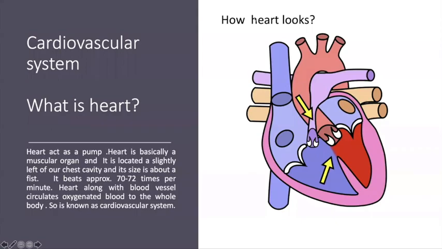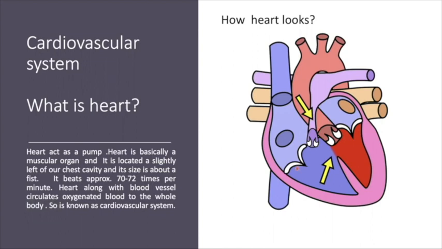Today, the topic of our discussion is heart. What is heart? Heart acts as a pump. Heart is basically a muscular organ and is located slightly left to our chest cavity, and its size is approximately about a fist. It beats around 70 to 72 times per minute.